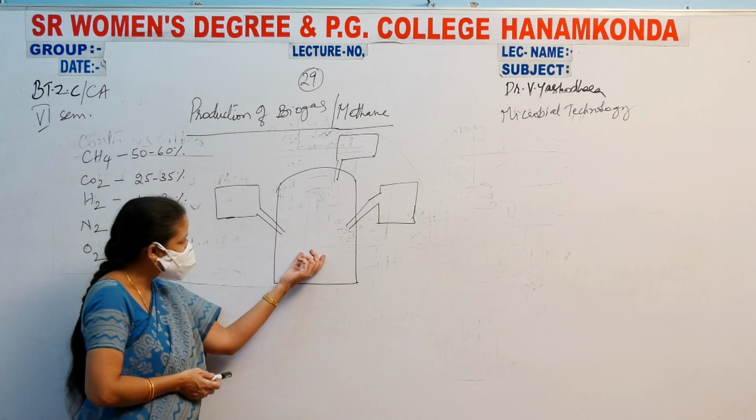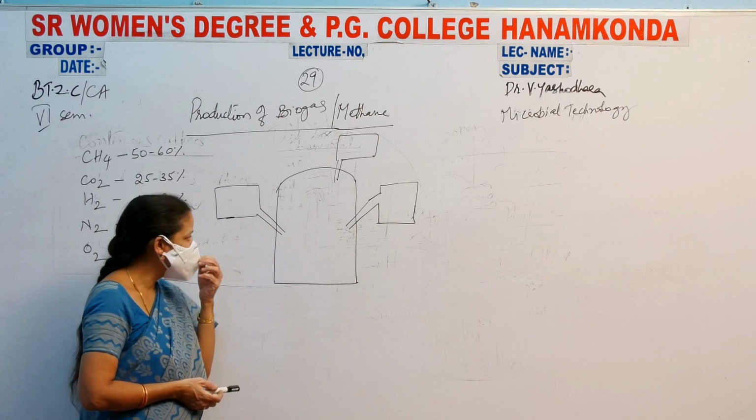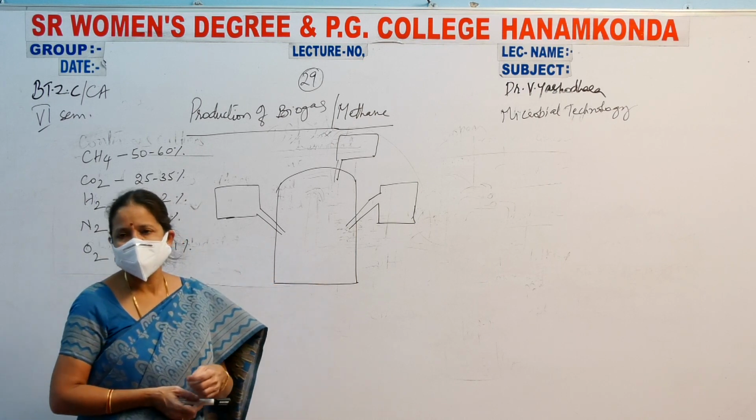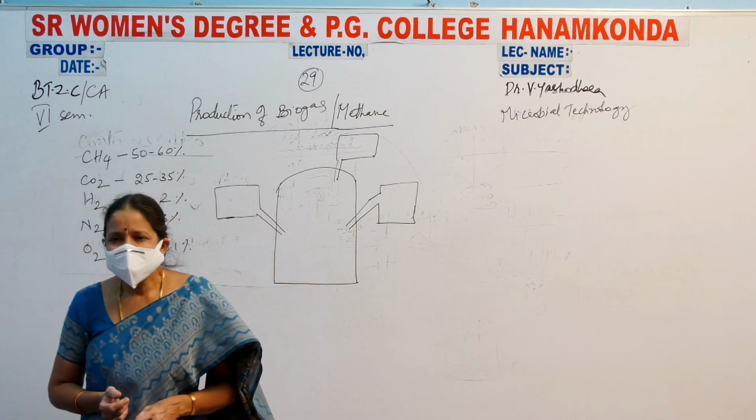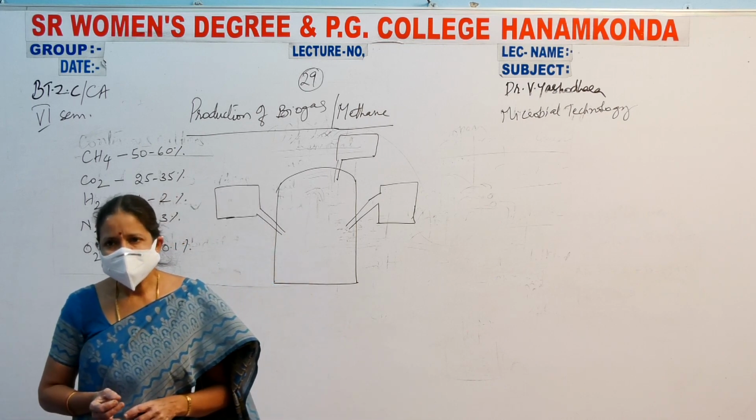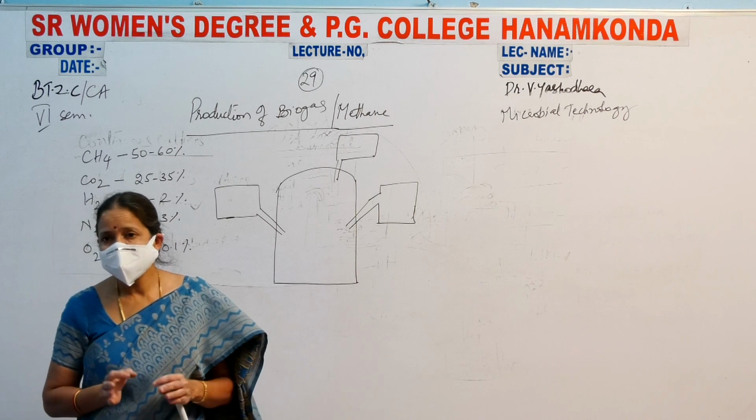Now, this structure is nothing but a concrete structure, a concrete tank. What is concrete made up of? Concrete means a mixture of cement, sand and water. That is called concrete.